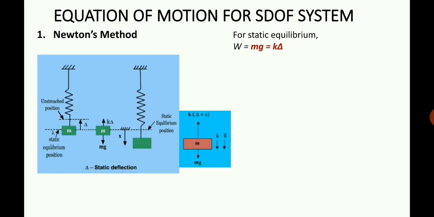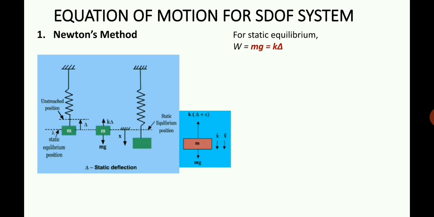When a mass is attached to the unstretched spring, it deflects a little bit and moves downward, and that deflection is shown as delta, which is called the static deflection. Static deflection is given by delta. Now the system is in equilibrium. That is, a spring is attached, a mass is attached at the end of that spring, and now the spring has displaced to a distance delta. In this condition, the free body diagram of that particular mass is shown second.